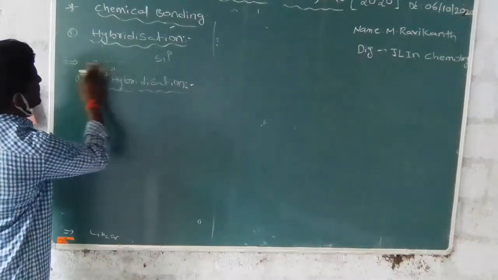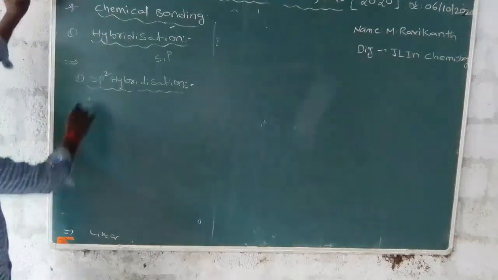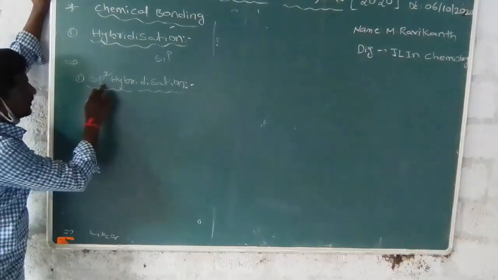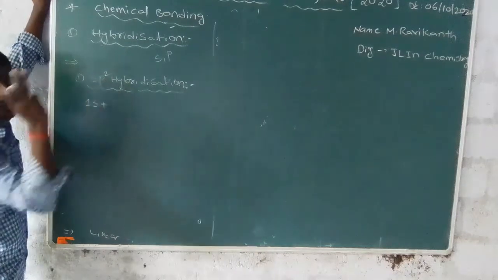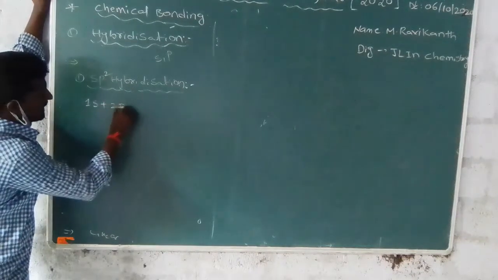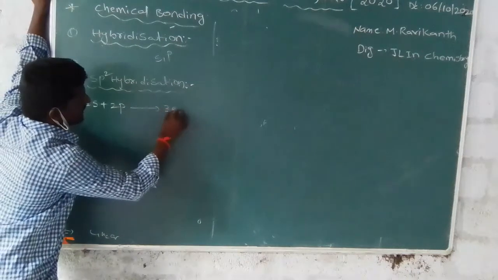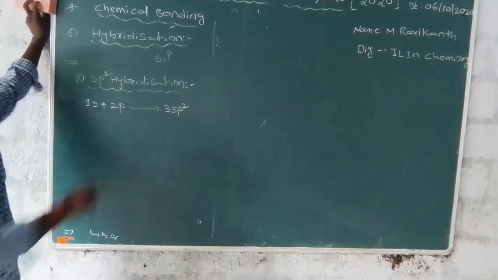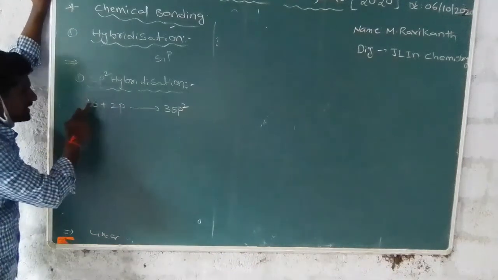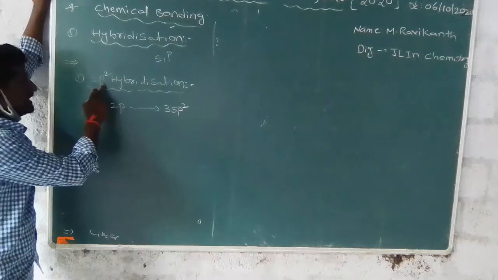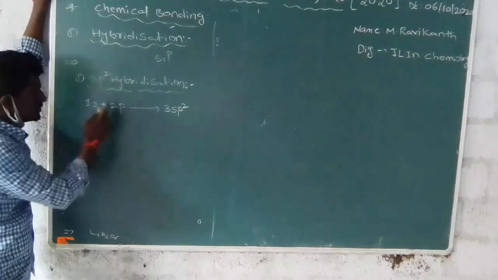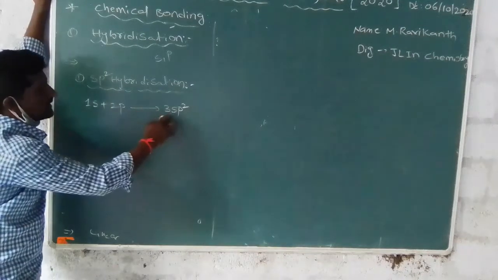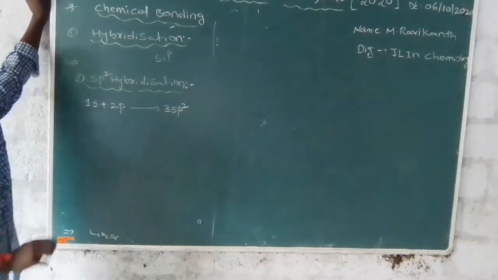Second one, sp2 hybridization. It is also a simple definition. One s orbital and how many p orbitals? Two p orbitals, to form three sp2 hybridized orbitals. This involves only one s orbital, and the p part involves two p orbitals, intermixing to form three sp2 hybridized orbitals.